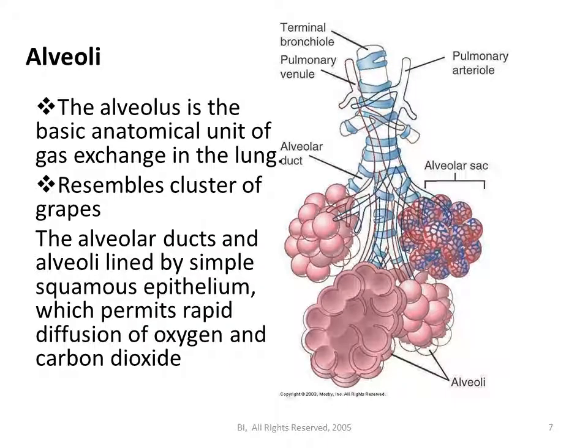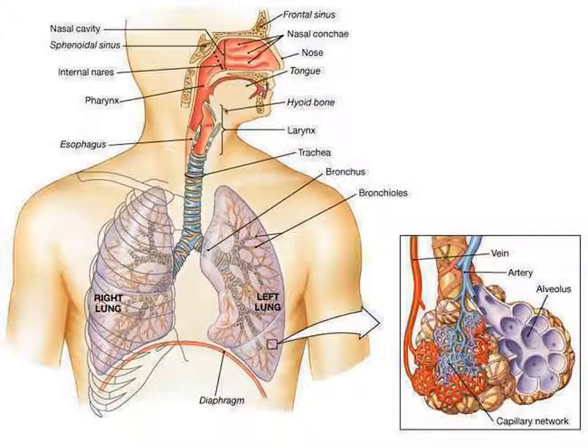Alveoli. The alveolus is the basic anatomical unit of gas exchange in the lung. They resemble grape-like clusters. The alveolar duct and alveoli are lined by simple squamous epithelium, which permits rapid diffusion of oxygen and carbon dioxide.